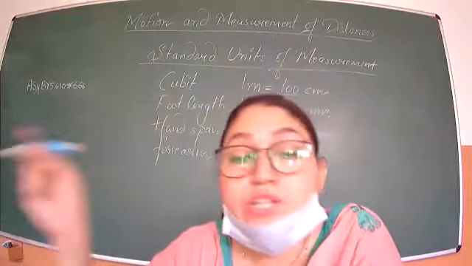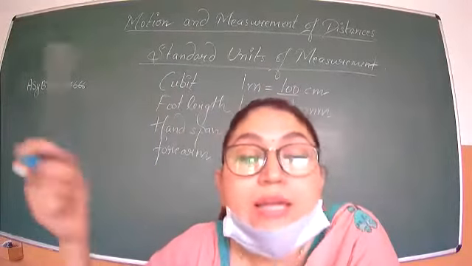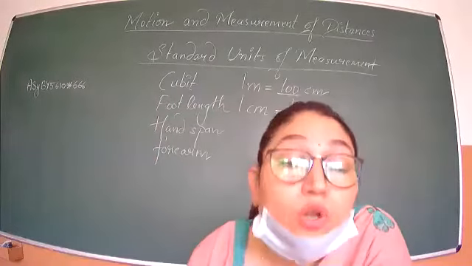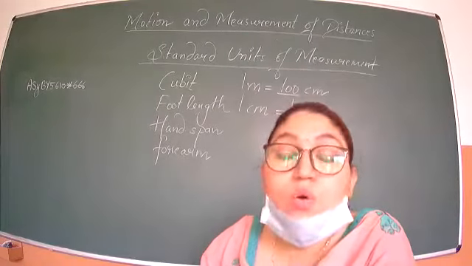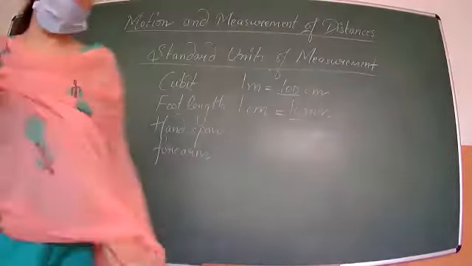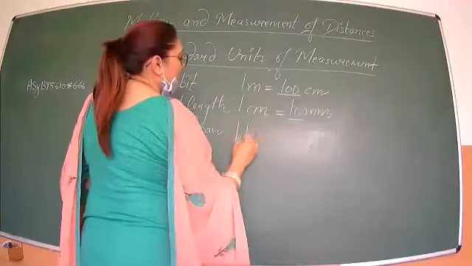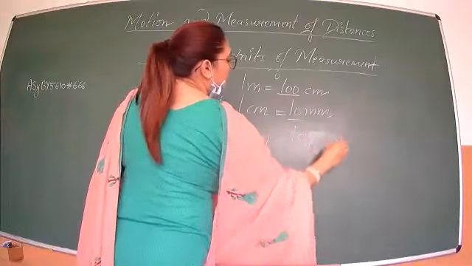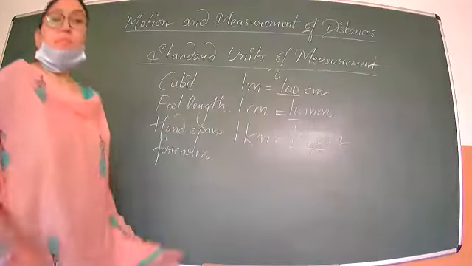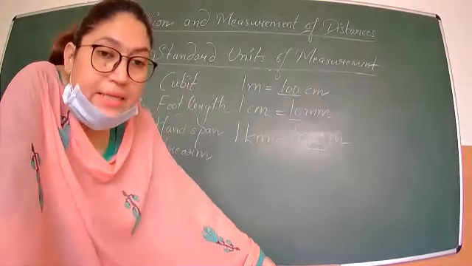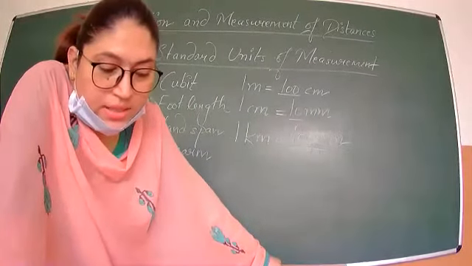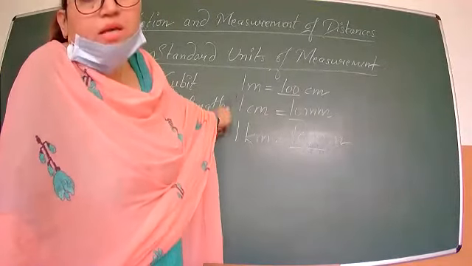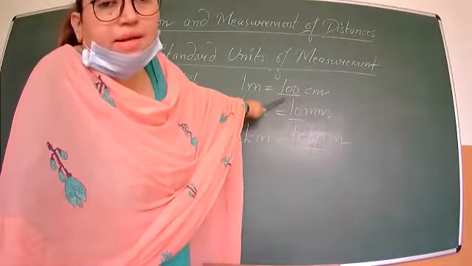And for measuring large distances, for example Delhi to Jaipur, there is a bigger unit that we will use, that is kilometers. 1 kilometer is equal to 1000 meters, not liters. Clear? So these three measurements you have to remember. 1 meter is equal to 100 centimeters.